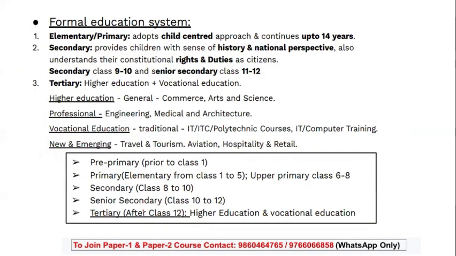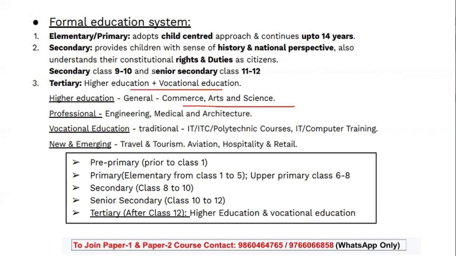Now, next is the formal education system, which started. I have two slides for this. I'll revise it again, and then we'll have it again so that it becomes perfect for you in different ways. So formal education: elementary and primary education, which is given up to the age of 14. Secondary education provides the child with a sense of history and national perspectives, and the child starts understanding constitutional rights and duties. That is from class 9th and 10th and up to 11th and 12th, which is senior secondary. Tertiary is in the form of higher education plus vocational education.